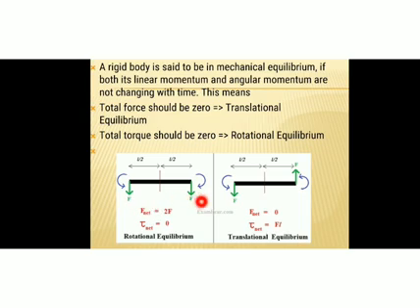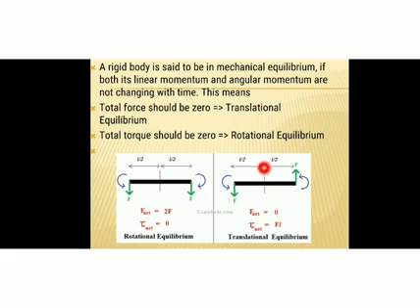Here two equal forces are there, but they are not opposite forces. Both the forces are acting along the same direction. Both are acting downwards. So it will not constitute a torque. So if torque is zero, the body will be in rotational equilibrium.